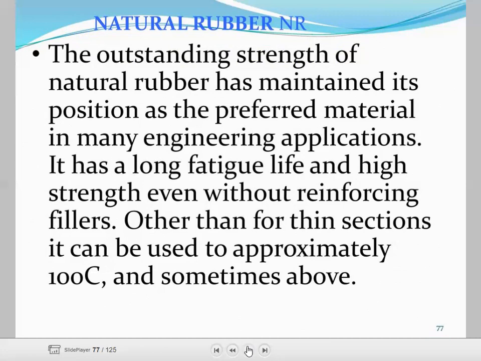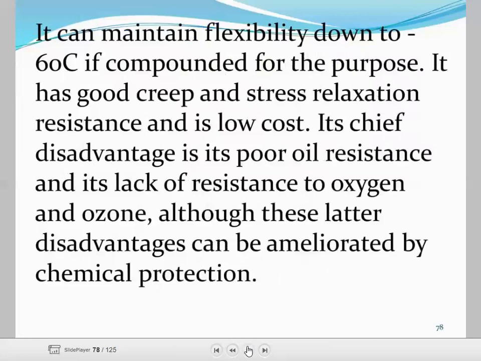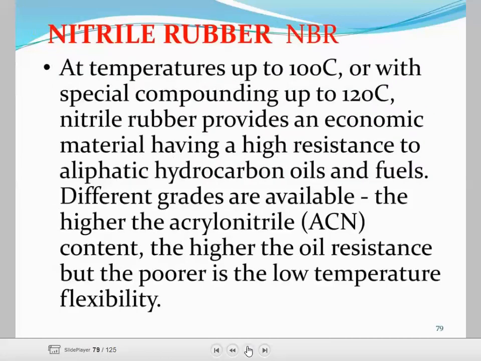It has a long fatigue life and high strength even without reinforcing filler. Other than for thin sections, it can be used up to approximately 100 degrees Celsius and sometimes above. Natural rubber has a temperature range up to 100 degrees Celsius, or with special compounding up to 120 degrees Celsius. Nitrile rubber is an economic material having a high resistance to aliphatic hydrocarbon oil and fuels.